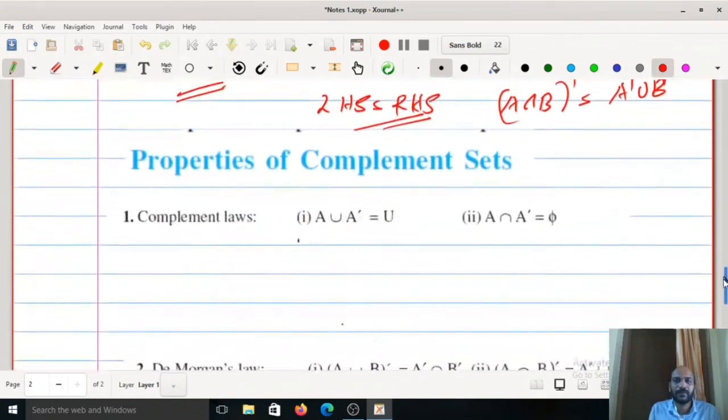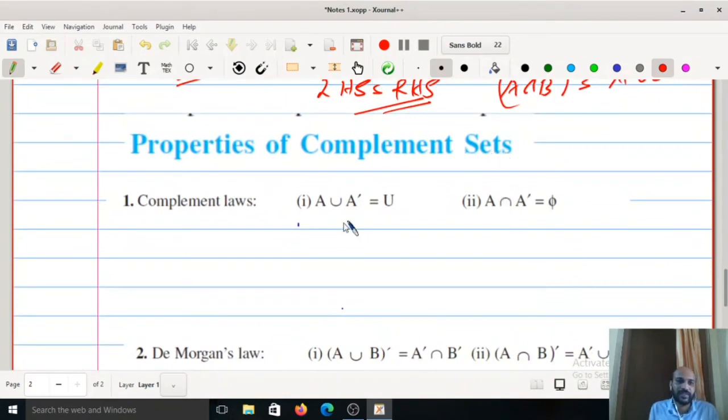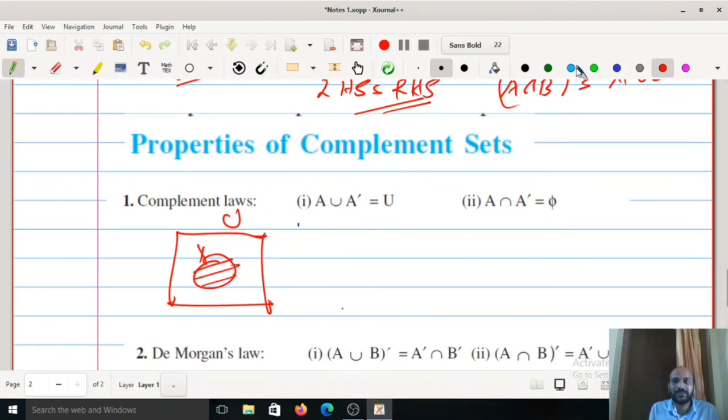Okay. Then properties of complement of a set. First property, A union A complement is always equal to U. That we can verify by using Venn diagram. Now this is our U, A. Then A union A complement means all A plus A complement. A complement means outside. Union means complete, you are right. So we'll get complete U. So this is right. A union A complement is equal to U. Then A intersection A complement. Actually these two are disjoint sets. There is no common element. So it is clear that A intersection A complement is null set.